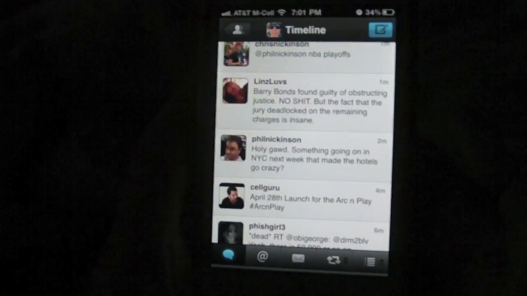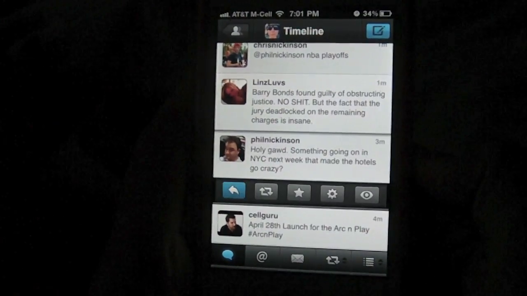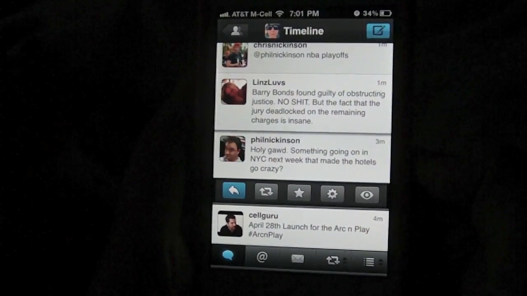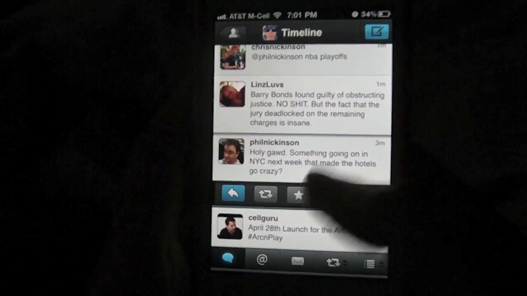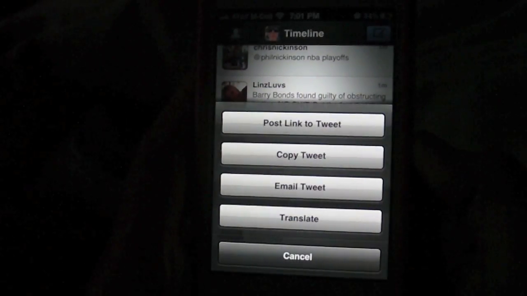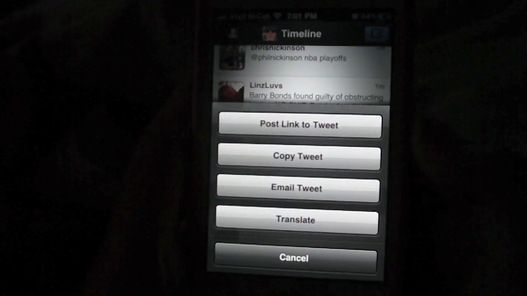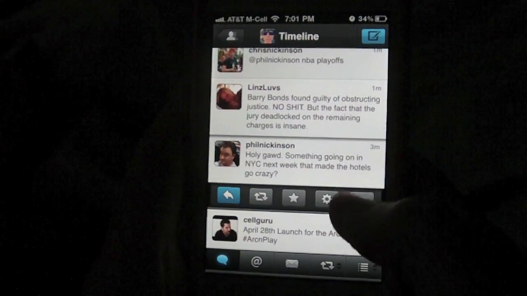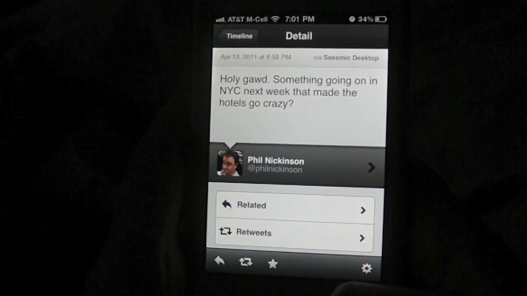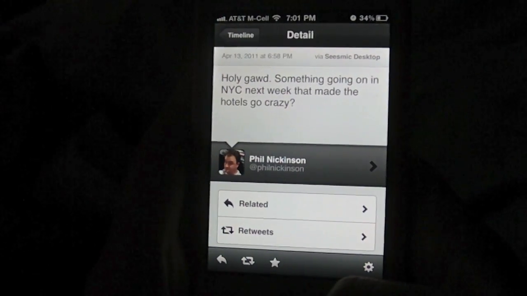So as you probably saw, every time I touched a tweet, we have a navigation pop down below it. And from here I can reply, retweet, favorite, view these other options, posting a link, copying, email, translate. And I can also view the tweet in more detail like this.